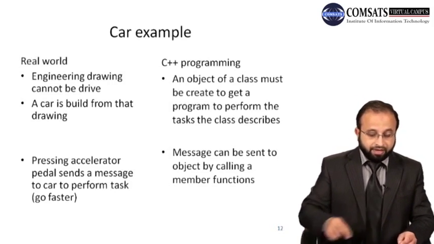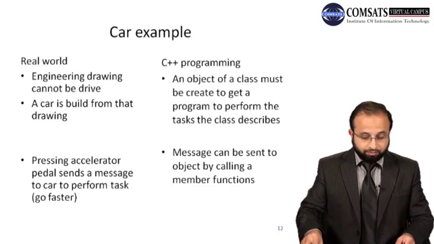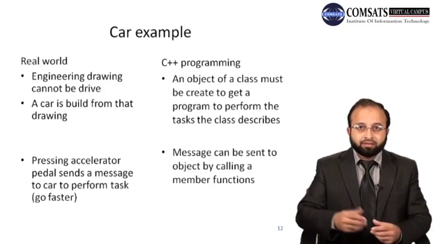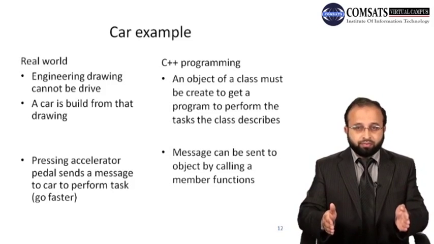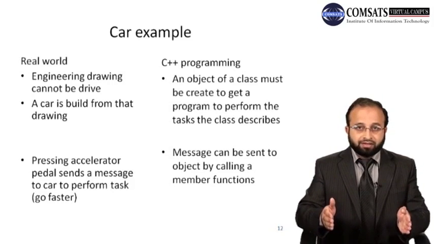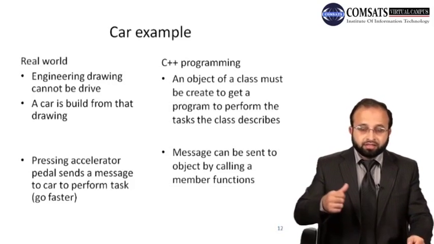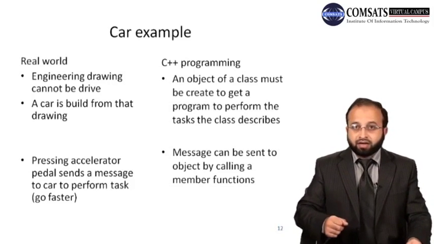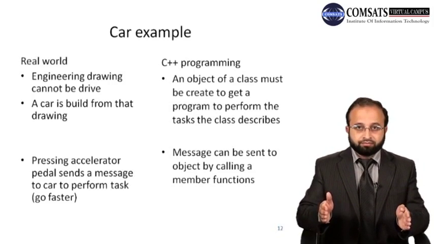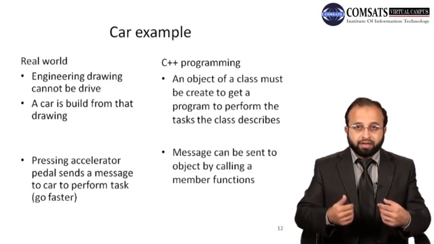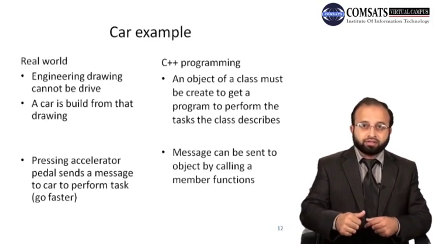So basically, what is happening here in the real world, if you see this example? Pressing the accelerator pedal sends a message to a car to perform a task. Which car's accelerator pedal will you press? You will press the pedal of some car, right? There must be some car that exists, and you press the pedal of that car and that car goes faster. So this means that if I say a car is an object, my car is an object. If I press the pedal of my car, it goes faster.